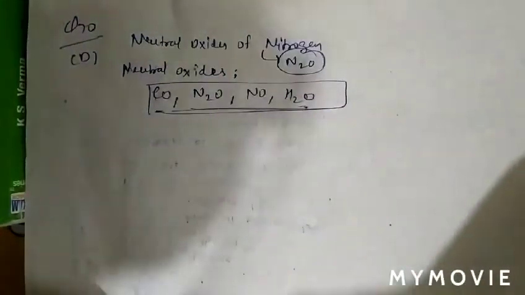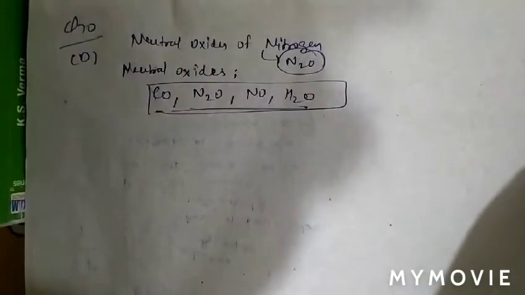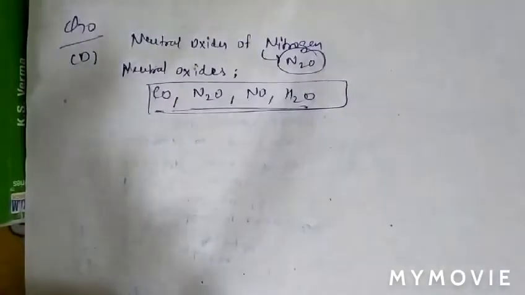See question number 71. In question number 71, what is given there? It is possible to obtain oxygen from air by fractional distillation.